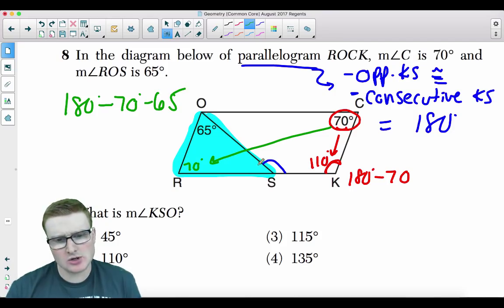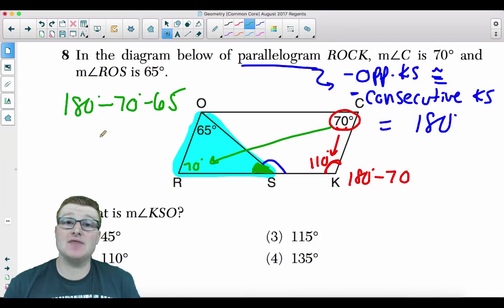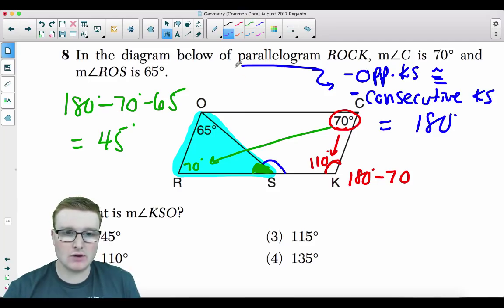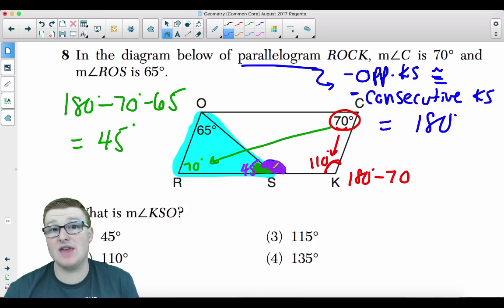What are we trying to find? We're trying to find that little angle in the corner right here. Because if we find that one, we get the blue one next to it. So this is actually going to be equaling 45 degrees. So this angle right over here is 45 degrees. We can now find the supplement, which is next to it. This is the goal, the purple angle right there. We're trying to find that angle.